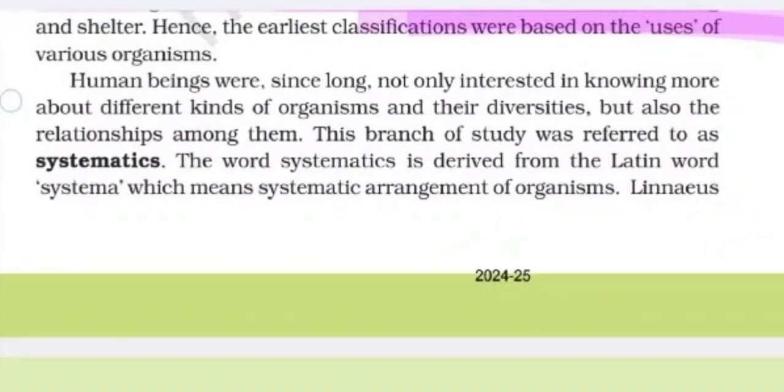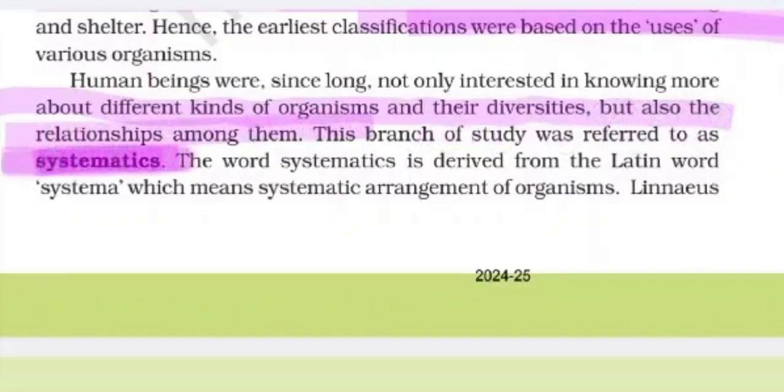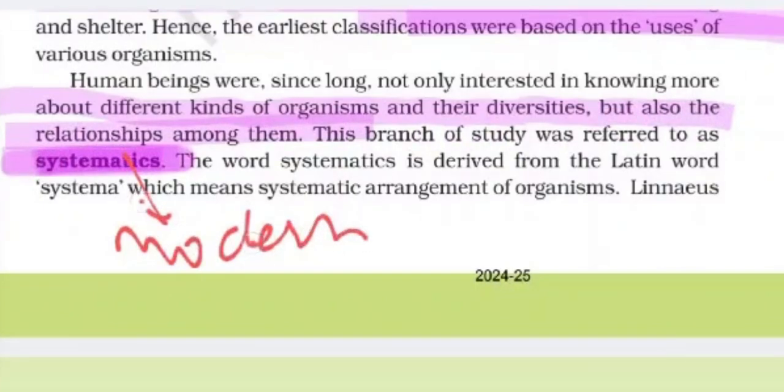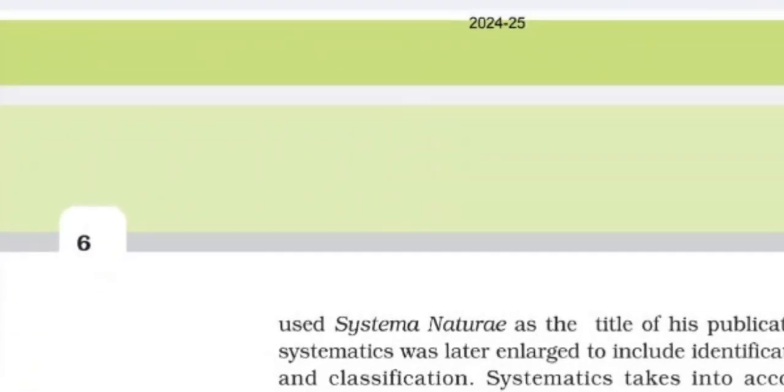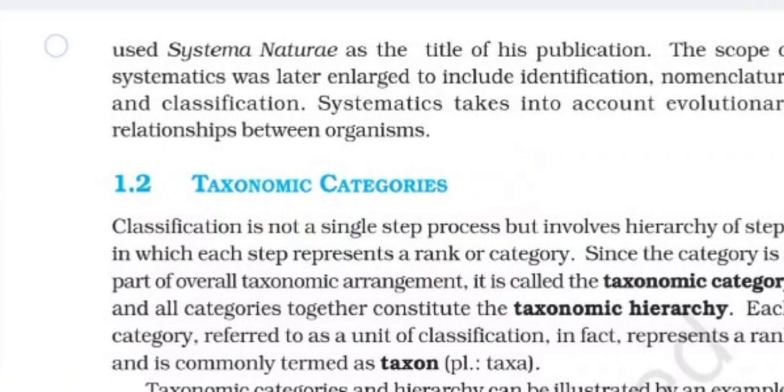Human beings were for long not only interested in knowing more about different kinds of organisms and their diversity, but also about relationships among them. This branch of study was referred to as systematics. Systematics is called modern taxonomy. The word systematics is derived from the Latin word systema, which means systematic arrangement of organisms. Linnaeus used Systema Naturae as the title of his publication.